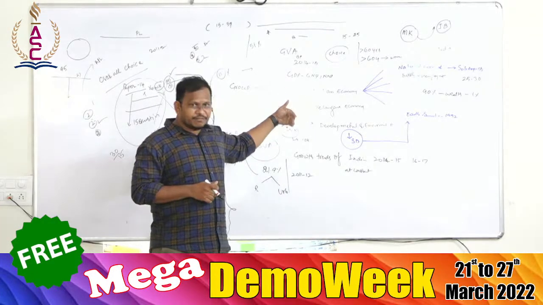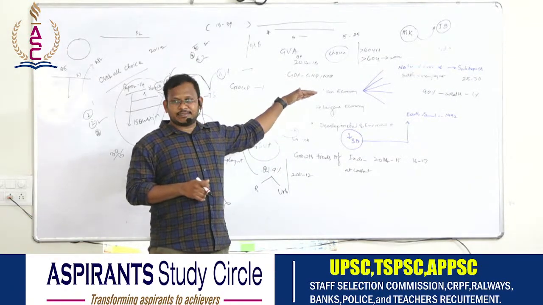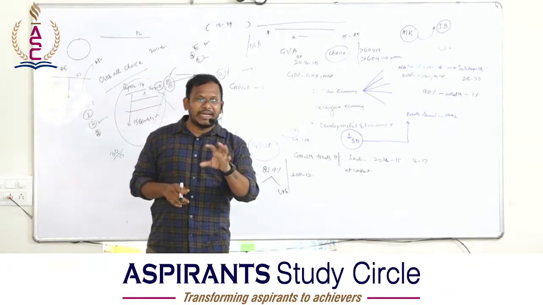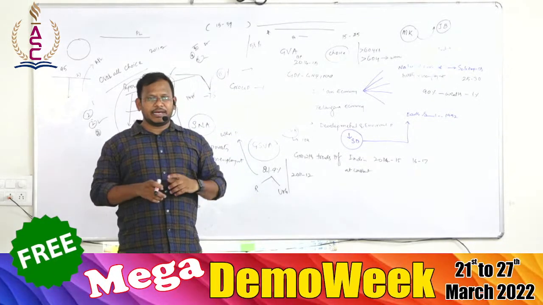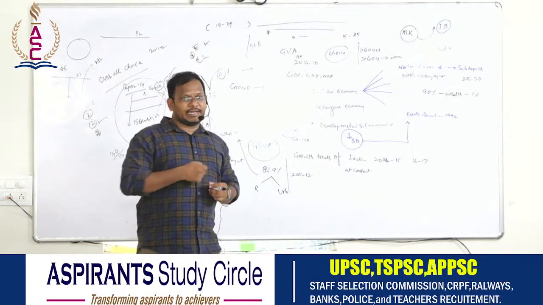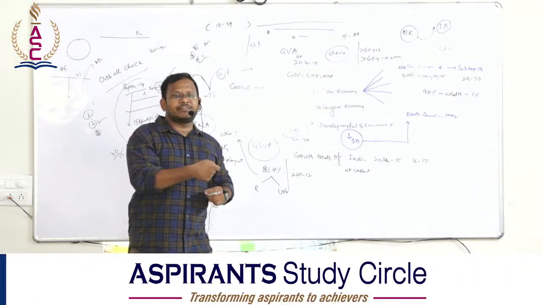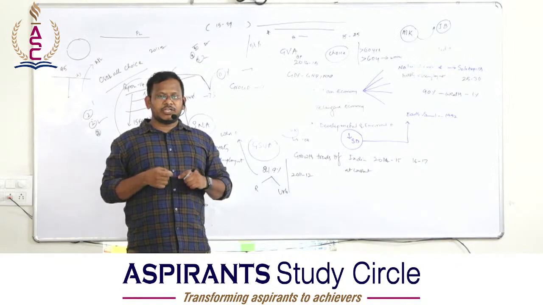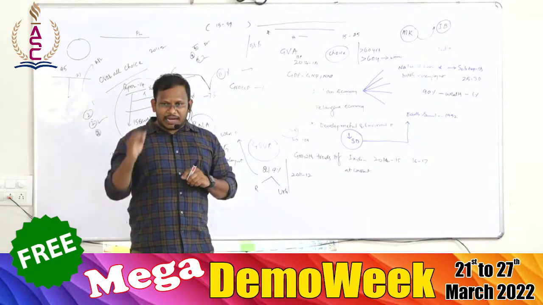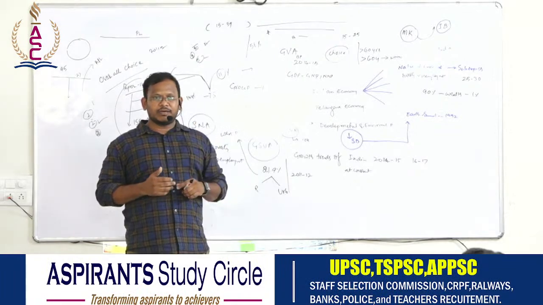Because of this reason poverty occurs. Because of this reason poverty increases. That is why Amartya Sen says that choices should be increased. Then poverty can be eradicated. Choices should mean access to quality education, affordability of education, access to quality health facilities. The majority of people died, unfortunately, as there was no access to proper health facilities during the second wave of corona, and the first wave of corona.